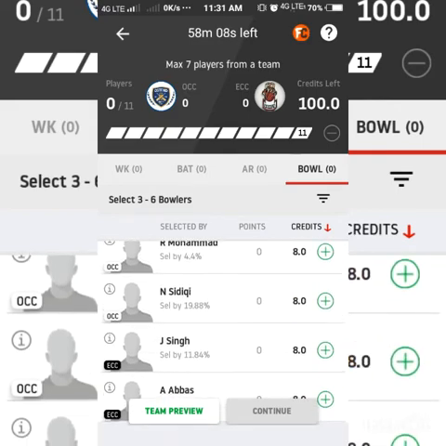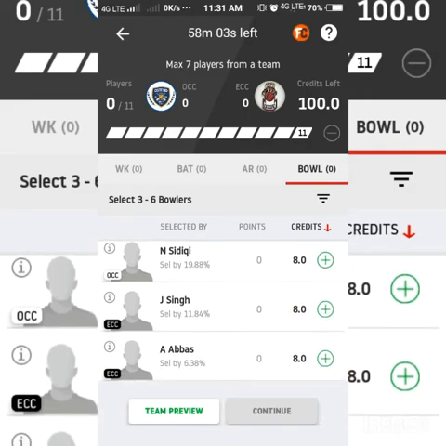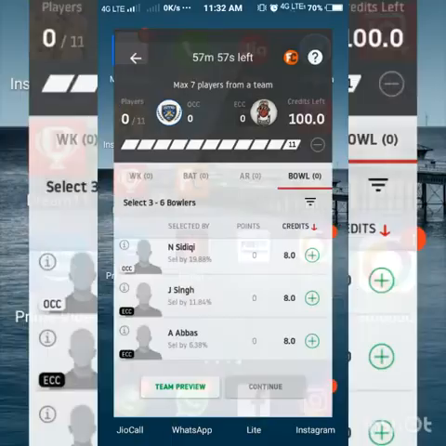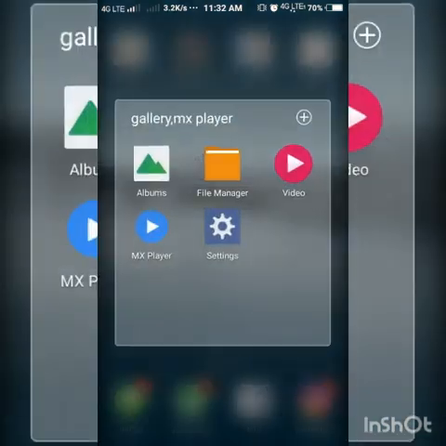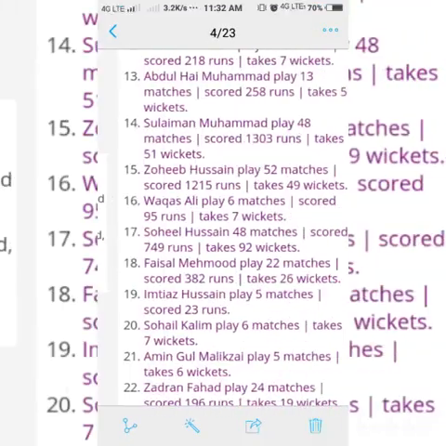And N Siddiqui is also another key bowler from OCC side. 17 matches, 18 wickets. And A Abbas will also bowl if he is there in this match. So try to go with the good combination only. As I said, I inform every stat and I will show you the stats of each and every player so that you can see those stats and you can take a pick also.